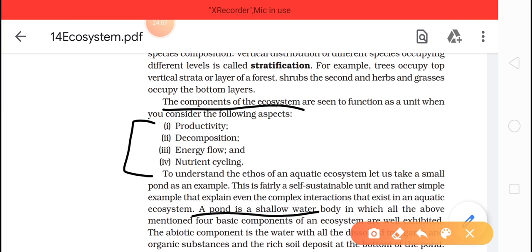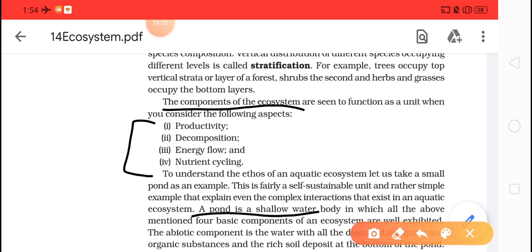First productivity, because they have to produce. Then decomposition, energy flow, and nutrient cycle. So these are your main components of the ecosystem. Then we have just seen the example of the pond.